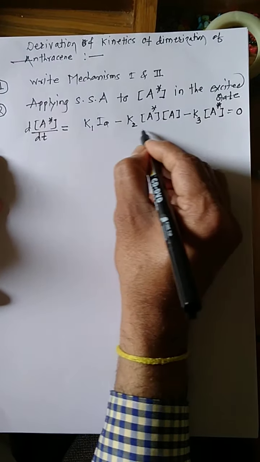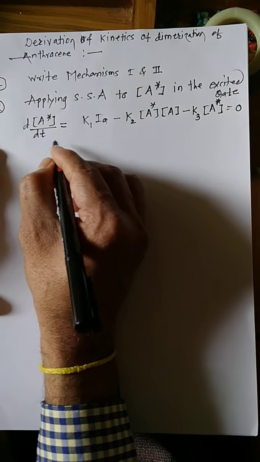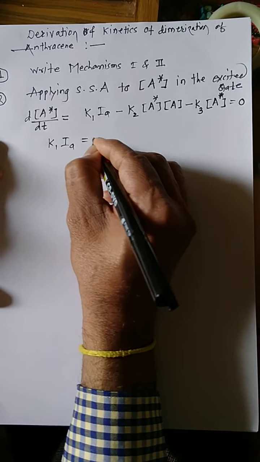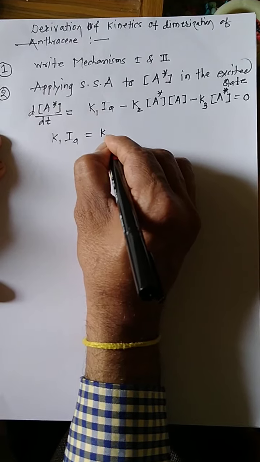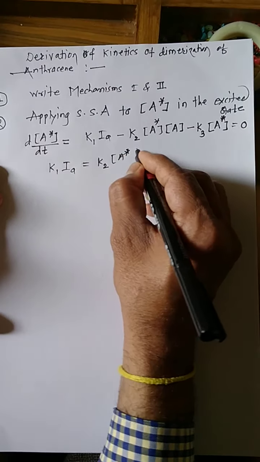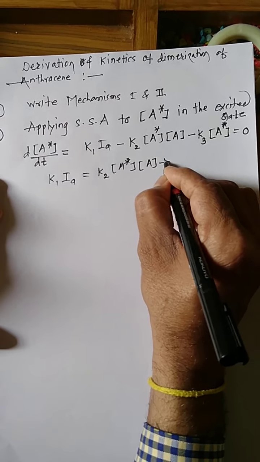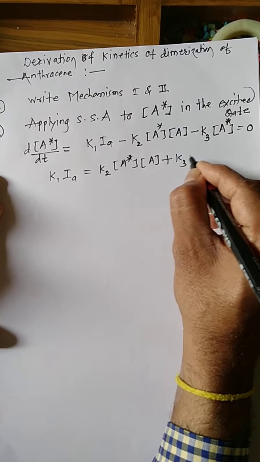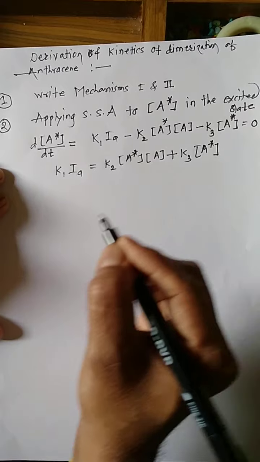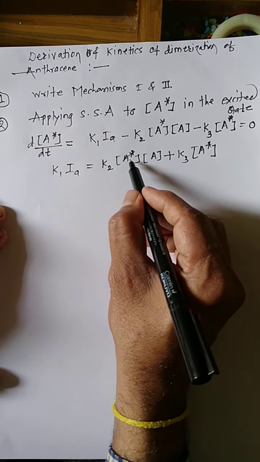Now rearrange this equation: K1 times the intensity absorbed is equal to K2 times activated molecules times normal molecules, plus K3 times the concentration of activated molecules.